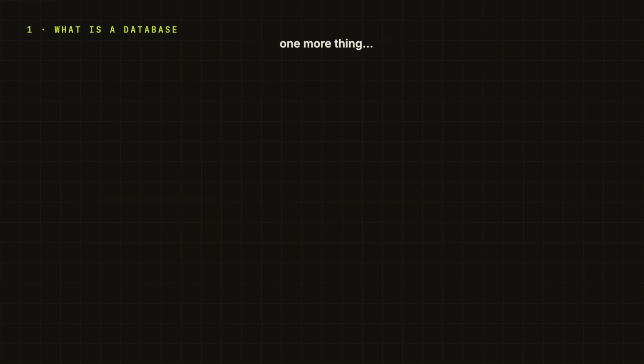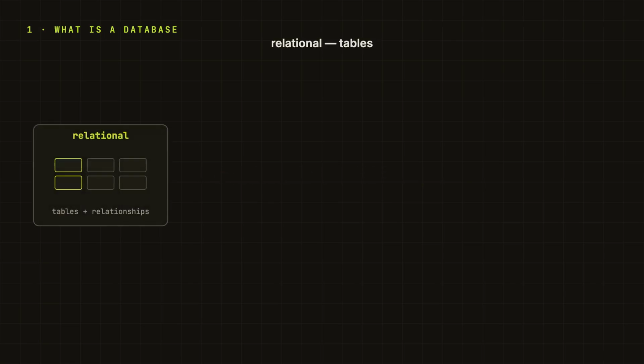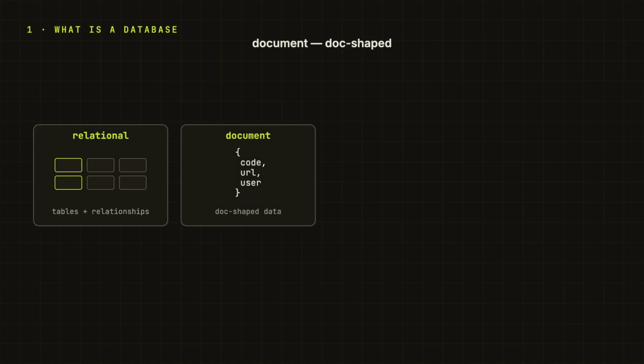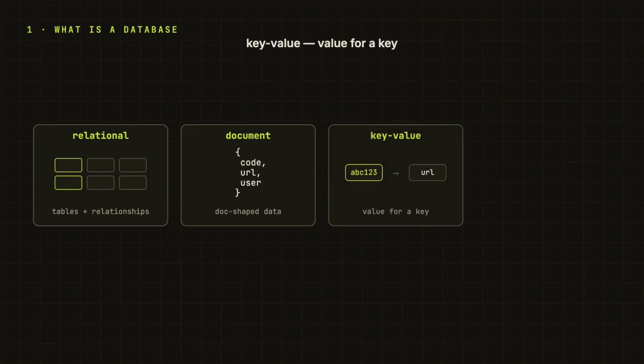One more thing before we go into SQL in the next video. Database is not one single shape. A relational database organizes data in tables and relationships. A document database stores document shaped data, usually close to how the app reads. A key value store is like, give me the value for this key, which is exactly why caches often feel like key value stores.